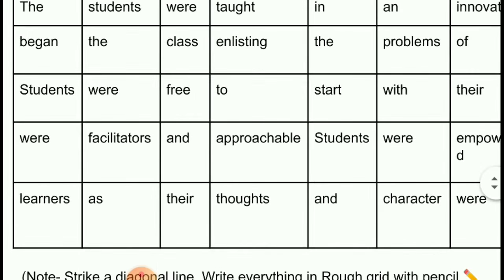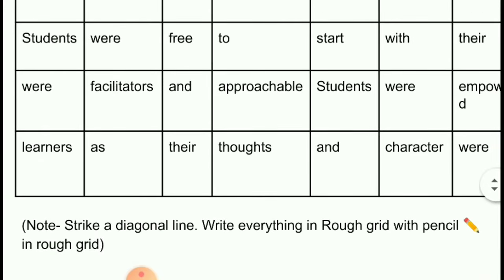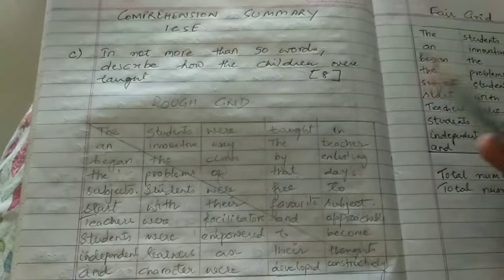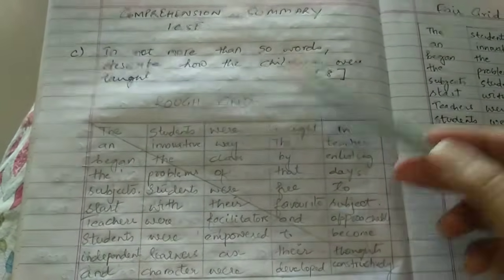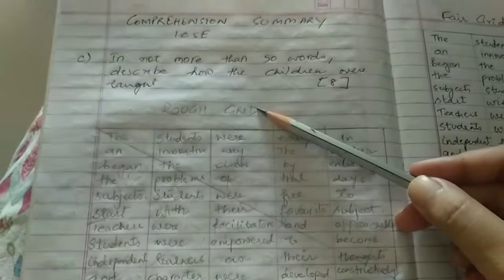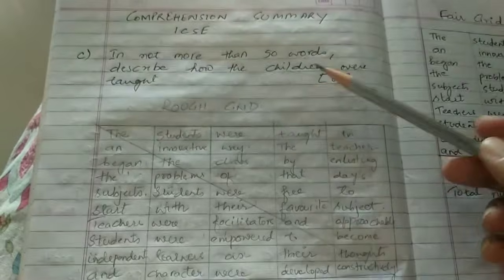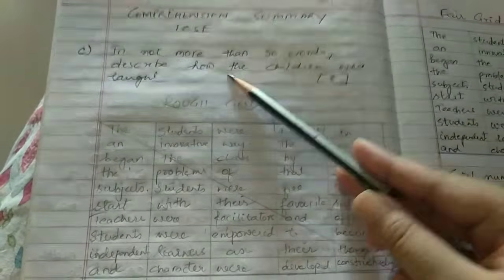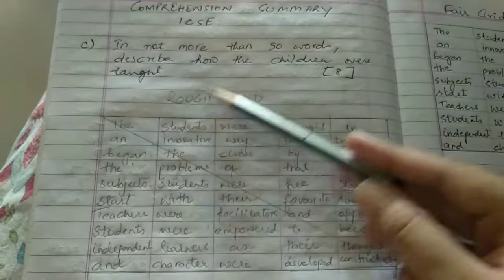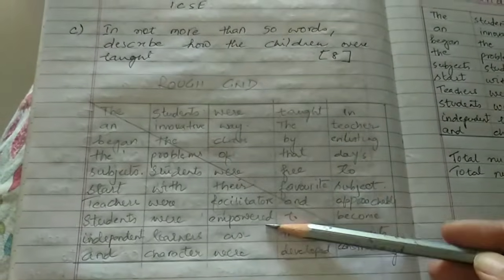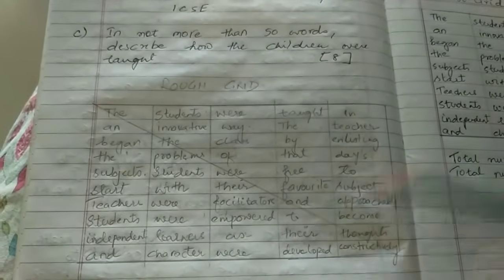Let us go back and I'll show you how to do it in a notebook. We have seen the question C, which is a summary question, and it is of 8 marks. This is ICSE 2020, the one which we were discussing. In not more than 50 words, describe how the children were taught. Let us see how we are going to put the points in rough grid and fair grid. In summary writing, you have to do these 2 grids: one is rough grid and one is fair grid.